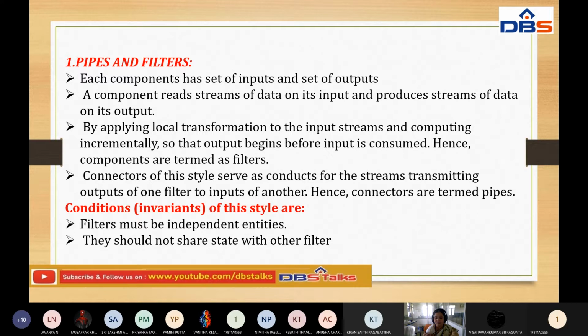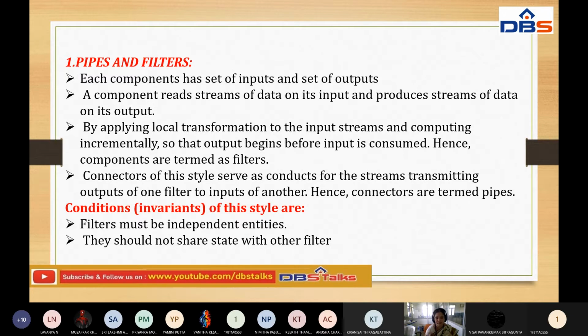Here the filters do not communicate directly. They don't know what the before and after filters are, but they can share the data between them. How do they share it? With the help of pipes, meaning connectors. Based on that, it computes the input stream of data and processes the output in the form of a stream of data.